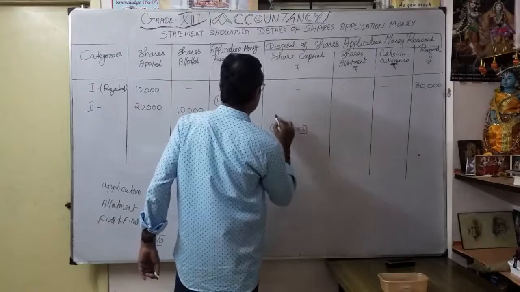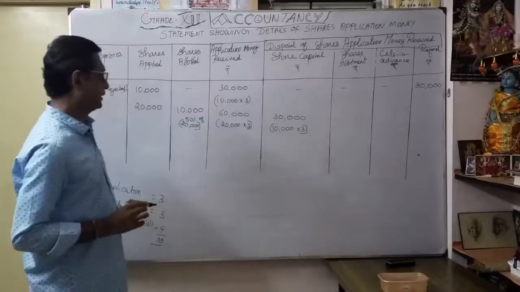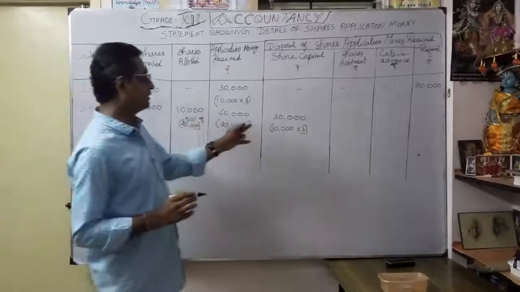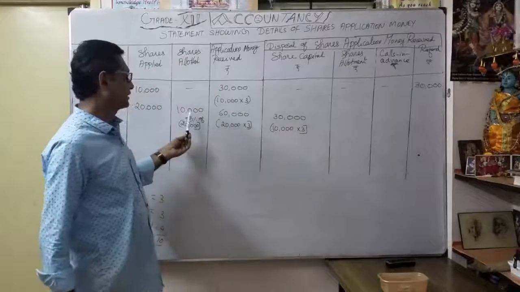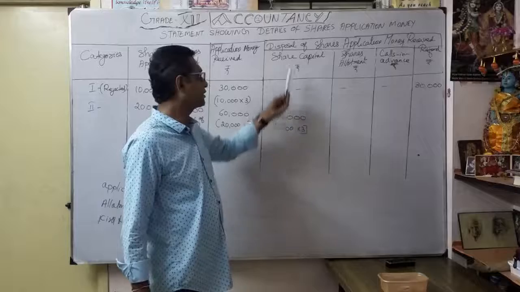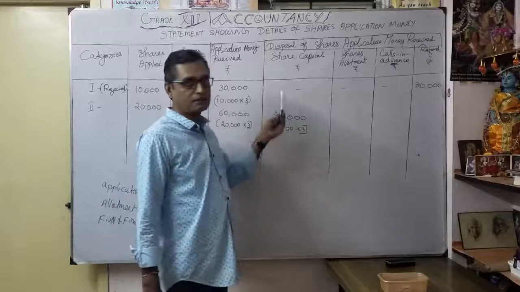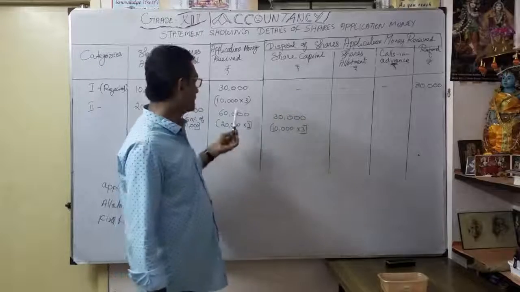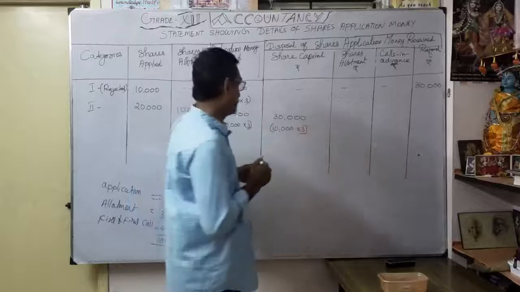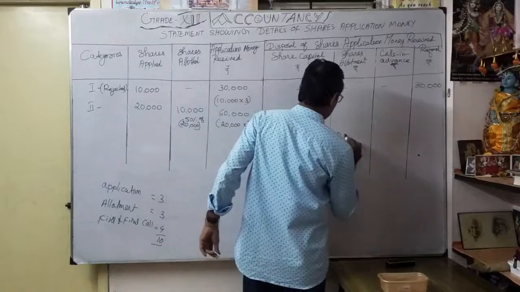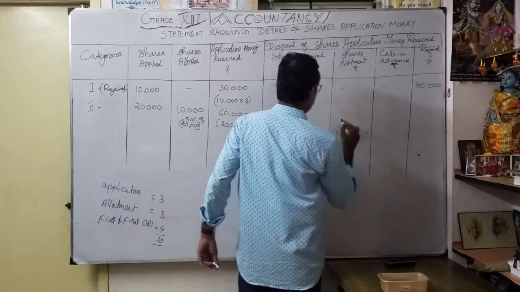So you transfer 30,000 to share capital account. From the 60,000, 30,000 is transferred, because only 10,000 shares are allotted. That's why 10,000 into 3, 30,000 to share capital. The balance, the remaining 30,000, is there. So how much can I transfer to share allotment? Same 10,000 into allotment money, so 30,000.